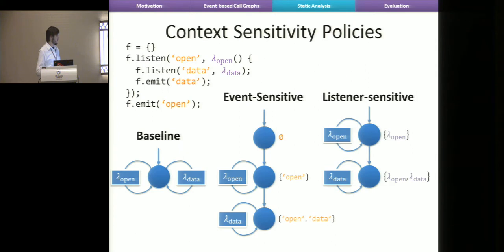And finally, the listener-sensitive one is similar, but instead, remember, it records the set of currently registered listeners. So once you enter the event loop, well, this listener was registered. So that's what is in the first state. And in the second state, another listener is registered. So this also separates the data flow, but has one less state.